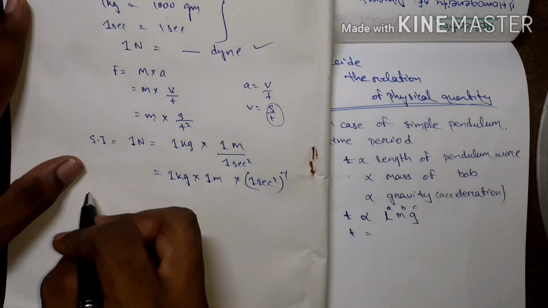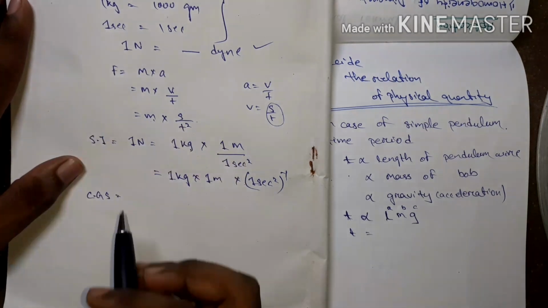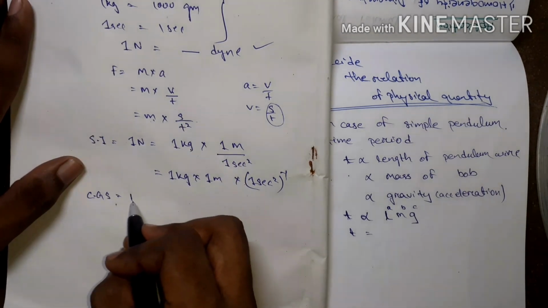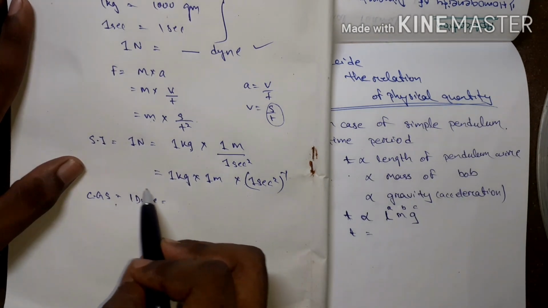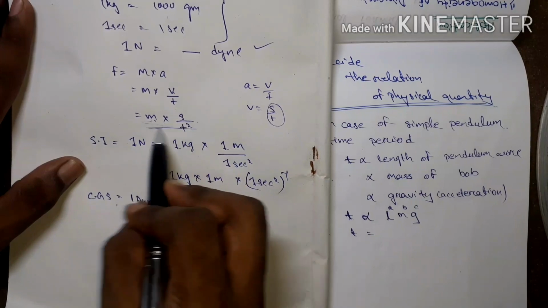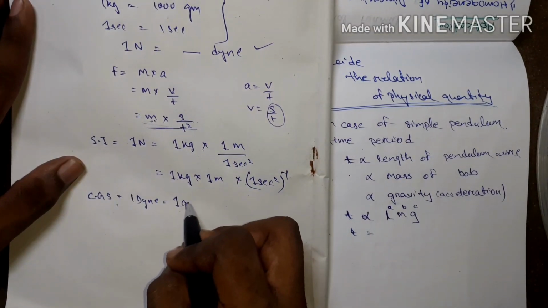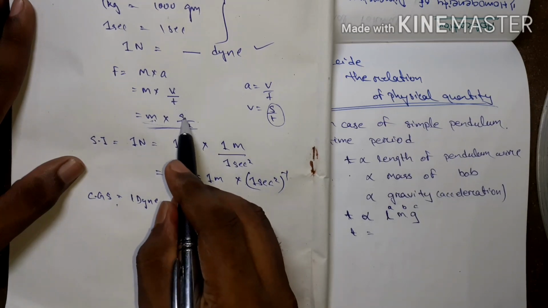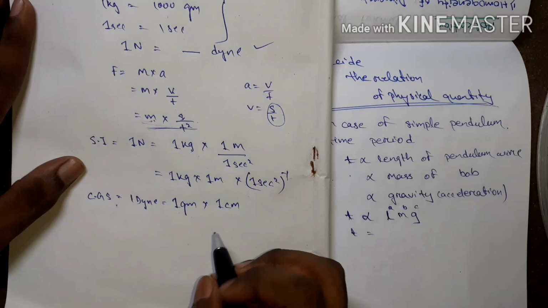Okay. Then for CGS, unit of force is 1 dyne. I already said that. I can write 1 dyne in this way. CGS unit of mass 1 gram. CGS unit of distance 1 centimeter. CGS unit of time 1 second.